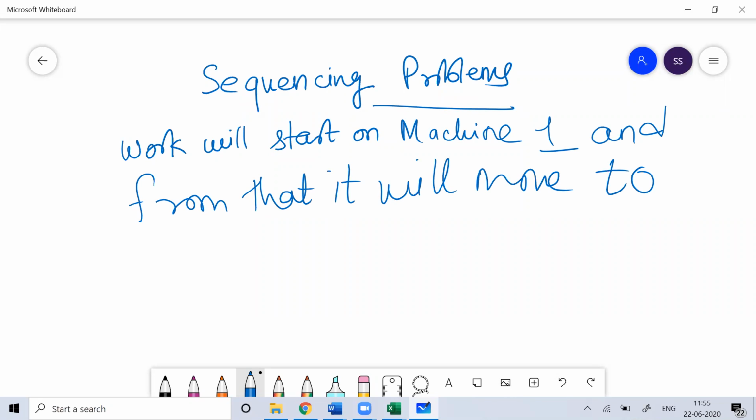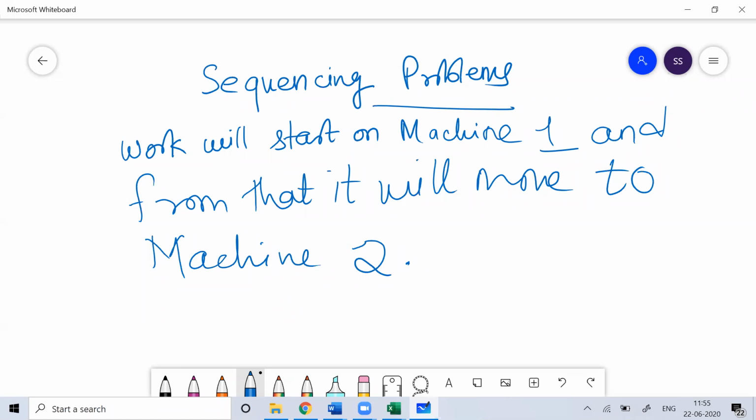You have to understand this, that the work will start on machine 1, and once the work gets over on machine 1, then it will move to machine 2. It's not like you can start any work on machine 2 before machine 1. It's not possible. So these are a few assumptions. The work will start on machine 1, and then it will move to machine 2. I hope you are clear with this.